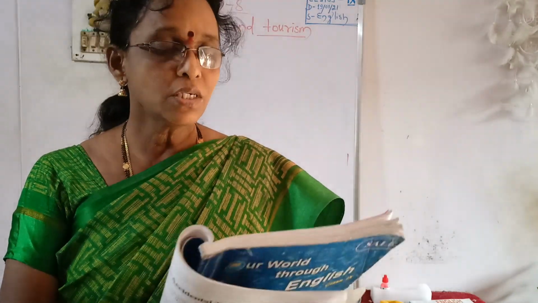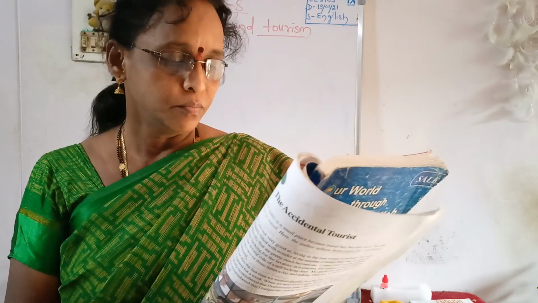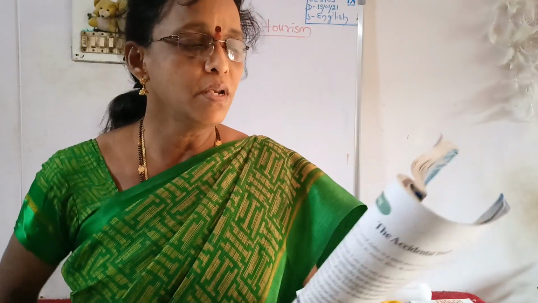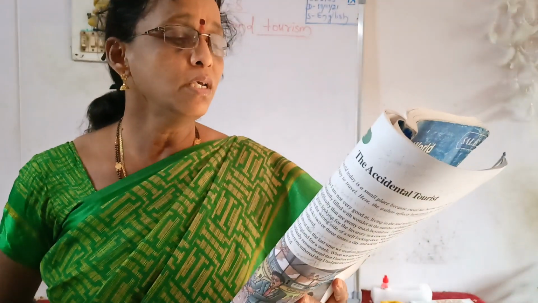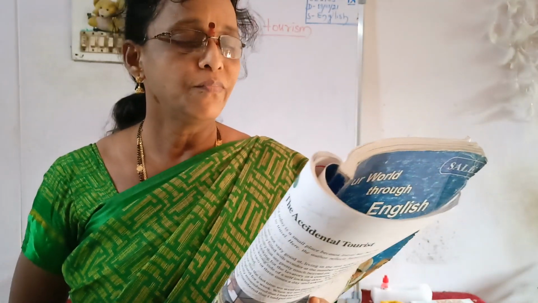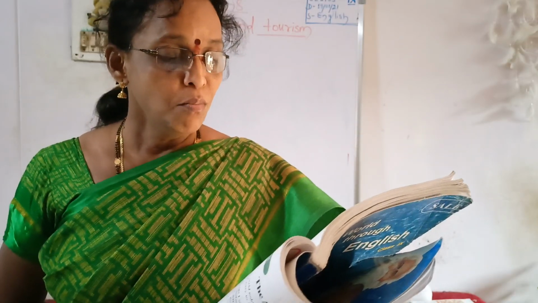And if you come to the style sheet, there three different pictures were given: the above one is Yadagiri in Telangana, the second one is Medak Church, and the third one is Charminar in Hyderabad. So let us go through the lesson now, the accidental tourist.